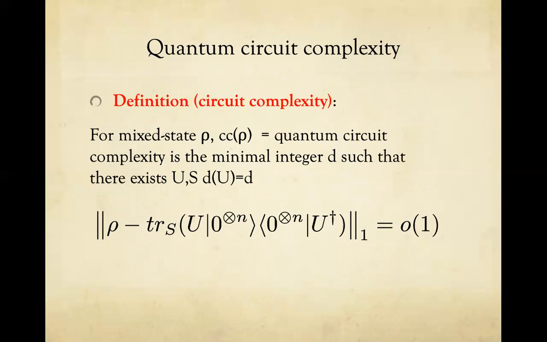The circuit complexity of a state rho is the minimal integer d for which there exists such a unitary circuit U, that if it acts on the all zero state, which is completely unentangled, and then you may be tossing away some of the qubits, you can approach your target state to some vanishing distance. So for any state rho, we have a circuit complexity, which is some integer d.